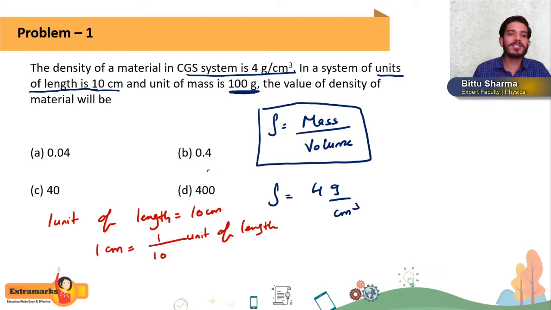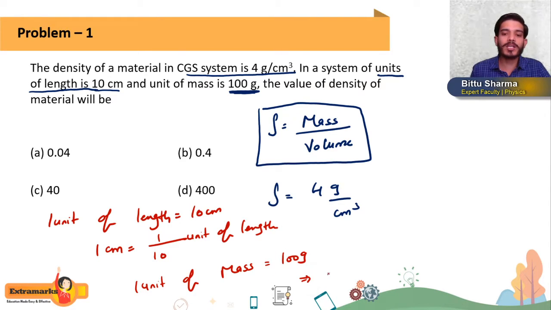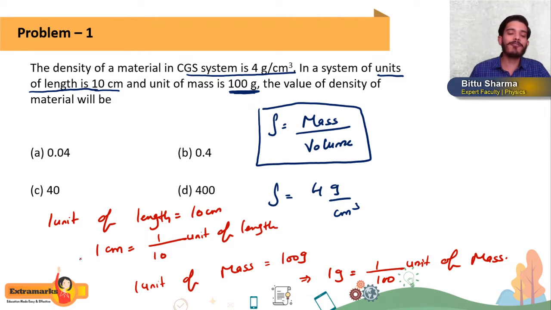In the same way, 1 unit of mass is 100 gram, it is given to us. So 1 gram will be 1 by 100 unit of mass in the new system. Now we have the value of 1 centimeter and the value of 1 gram, and we will substitute them to get our answer.